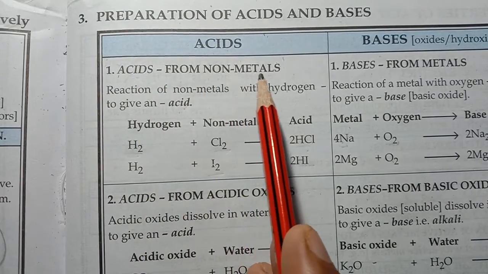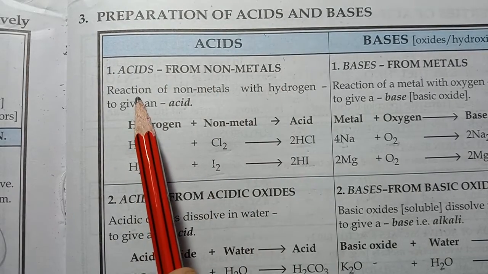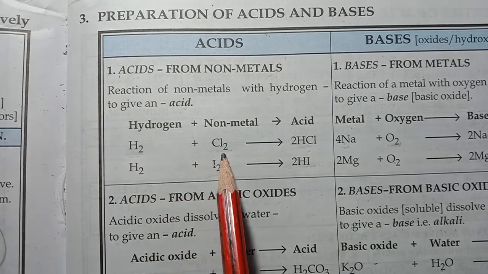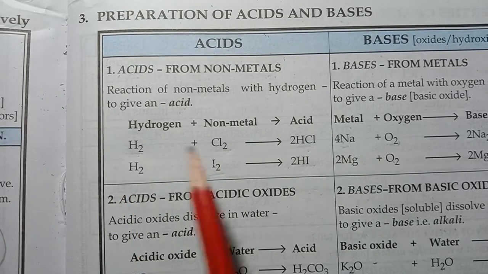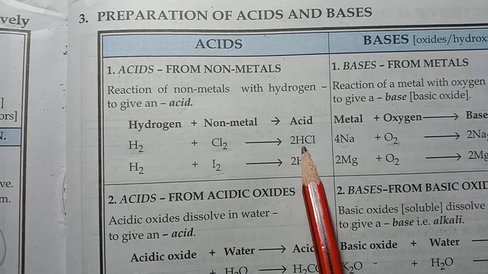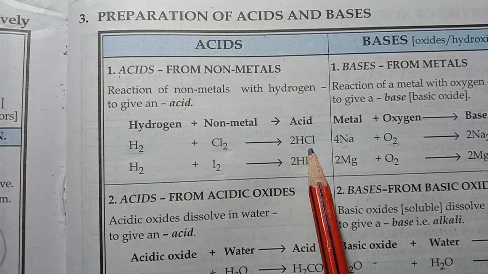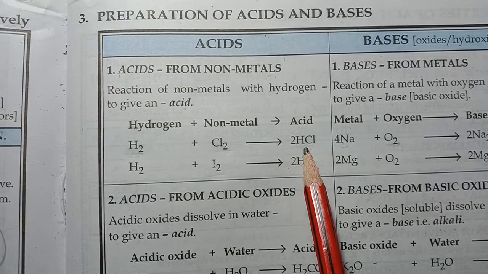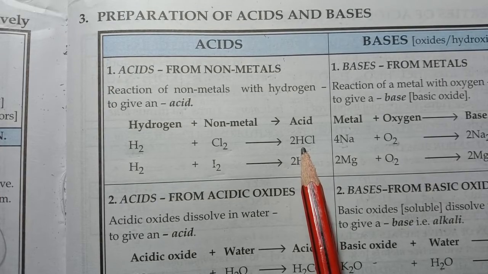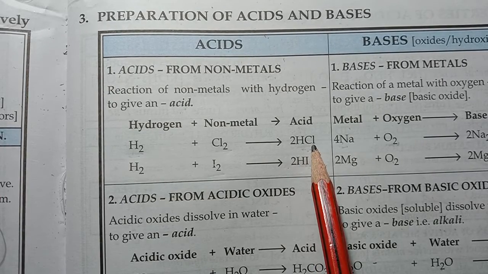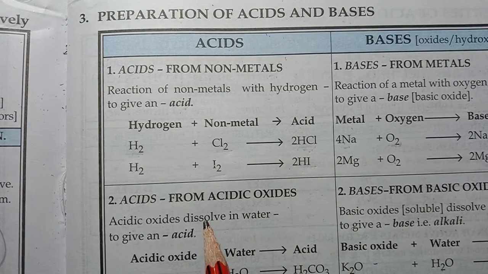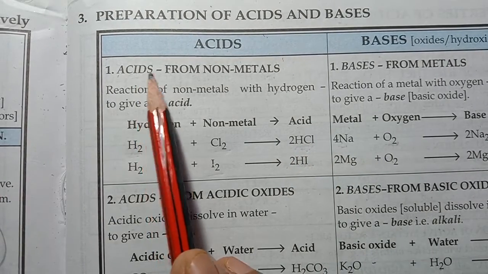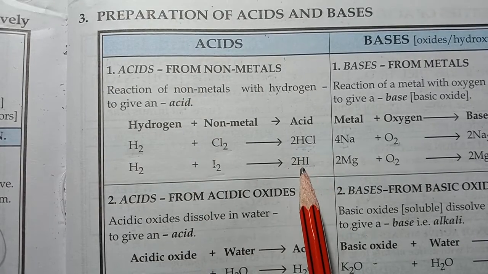Acids from non-metals. According to this reaction, when any non-metal is reacted with hydrogen, it forms a related hydracid. You all know that such acids in which a non-metal is present with hydrogen are known as hydracids. So you can say that this is the preparation of hydracids.